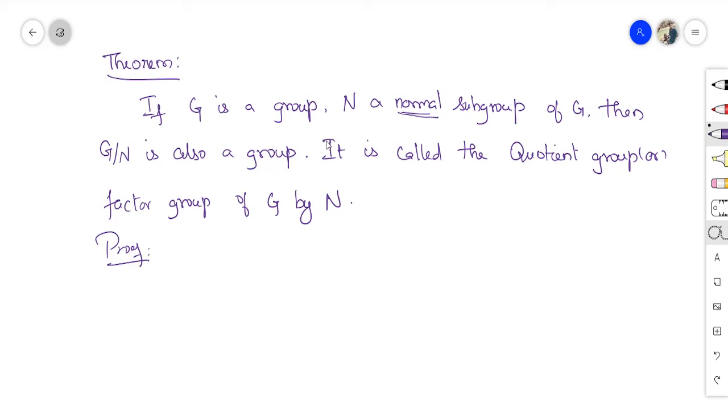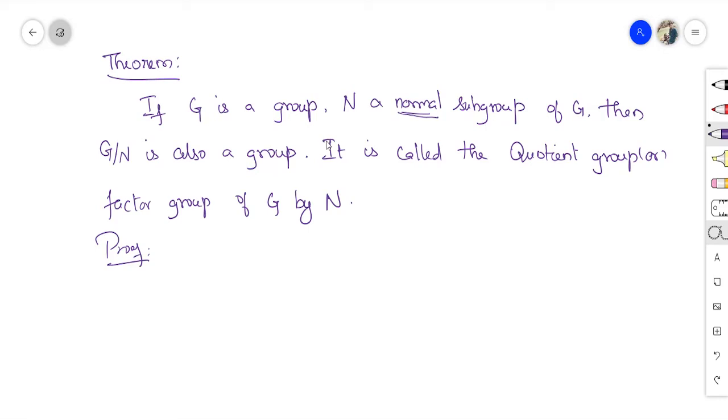There is no difference between right coset and left coset because gN is equal to Ng. So we can simply say coset instead of right coset or left coset. G over N is the set of all cosets of N in G.